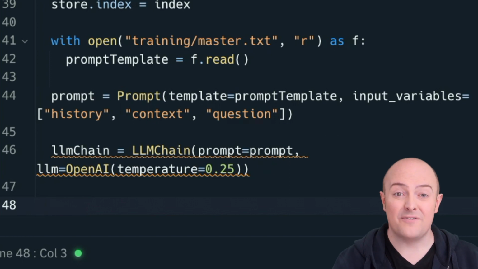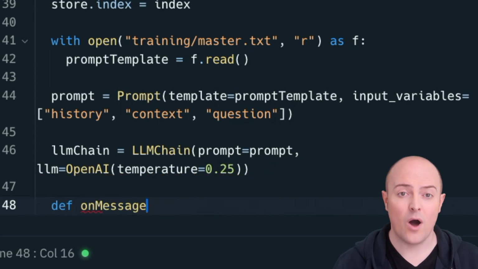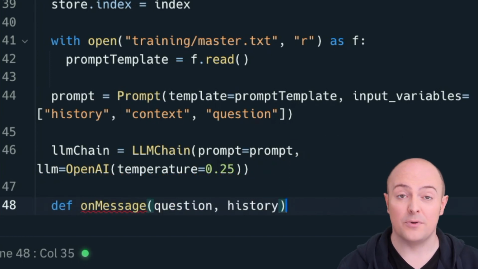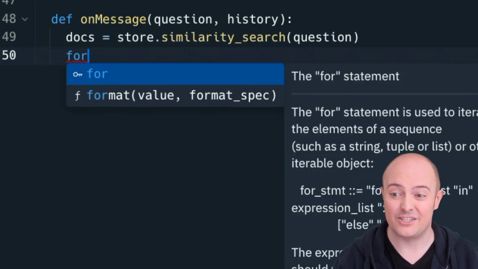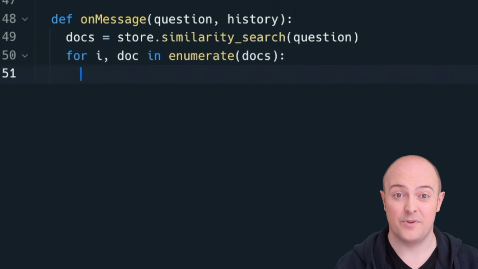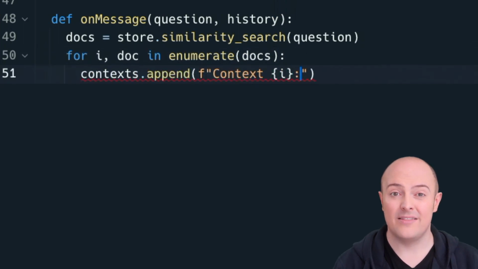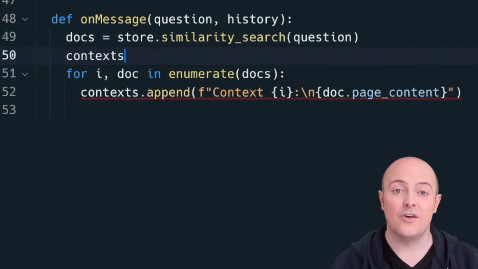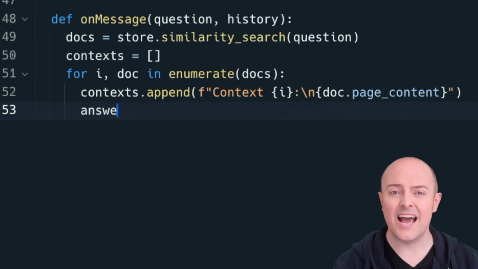We're now going to define a subroutine within a subroutine for what happens when we get a message with the variables question and history. We'll use the training data to make a similarity search, which is how those vectors are computed, and then we'll go through and append them to context, which is something that we're going to have to feed to the LLM. We're then going to ask for the answer.